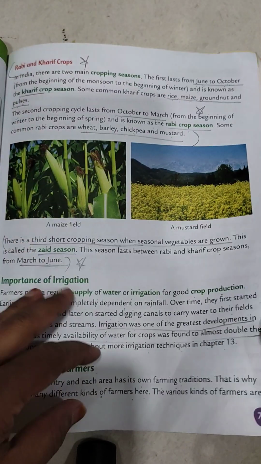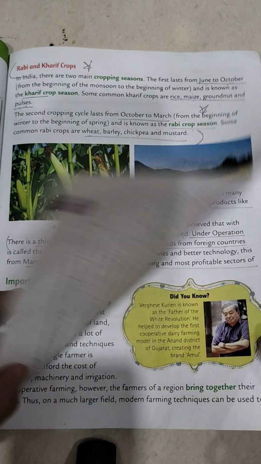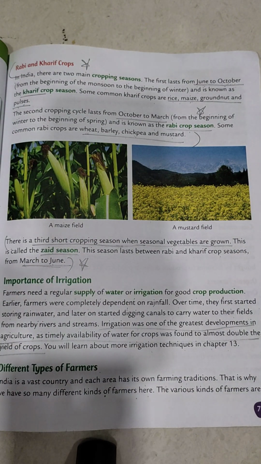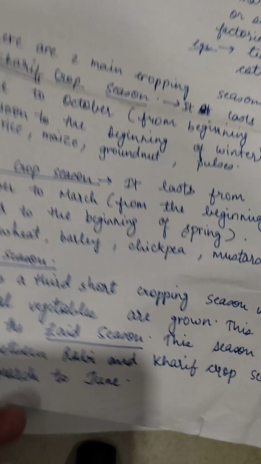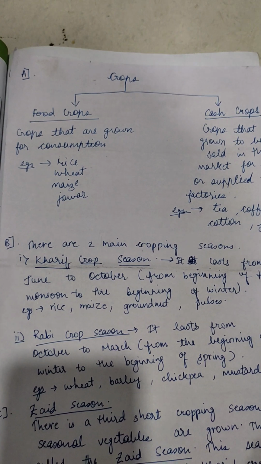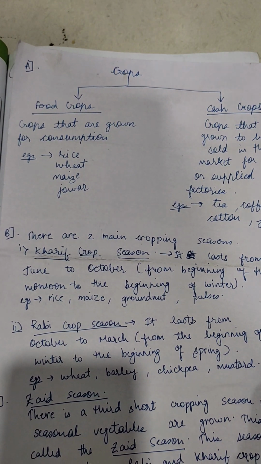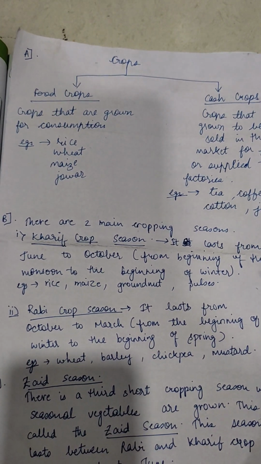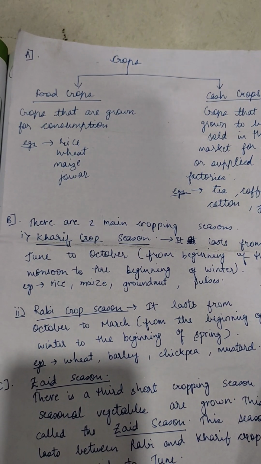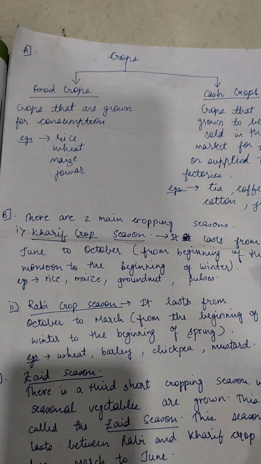We have completed all the questions and answers from behind the textbook. I have some important points which I'll be discussing with you on behalf of this lesson. Crops. There are 2 types of crops: food crops and cash crops.